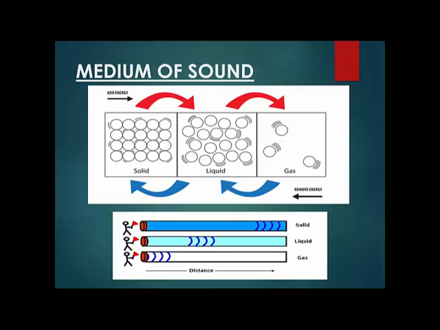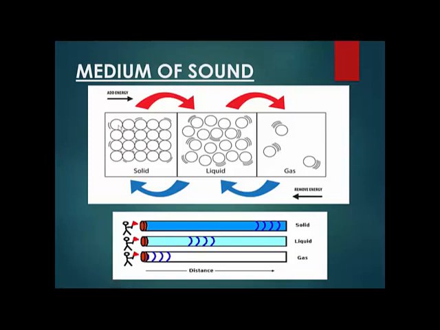If I create some vibration, some disturbance here, this molecule is going to quickly transfer this disturbance to the next molecule because they are very close to each other. The second molecule is going to disturb the third, the third is going to disturb the fourth, and within no time, in all directions, this disturbance is going to travel.